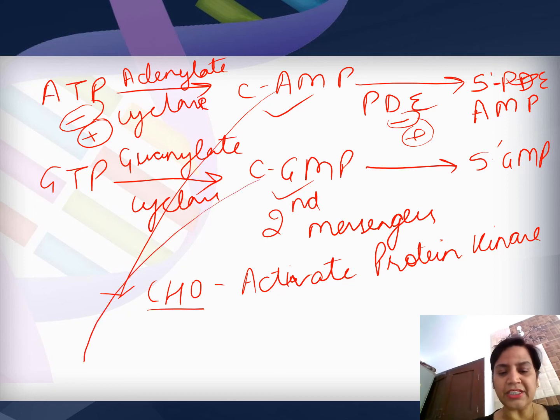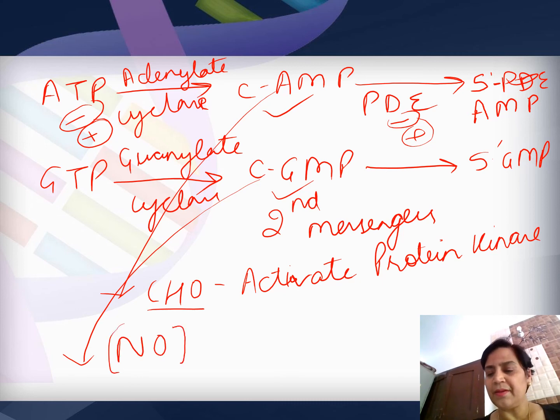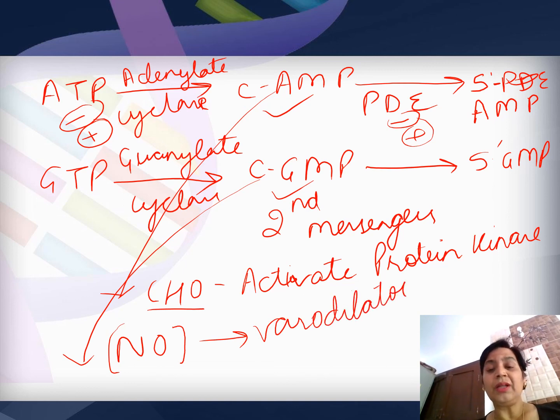And this cyclic GMP is very important. It plays a very important role with nitric oxide. It helps in relaxation of the smooth muscles. It is a very important vasodilator. So cyclic AMP and cyclic GMP are nothing but derivatives of these nucleotides. So basically what I am trying to explain to you is, in the chemistry of nucleic acids, what are the different derivatives which play a very important role.